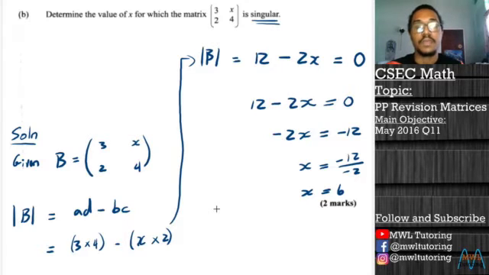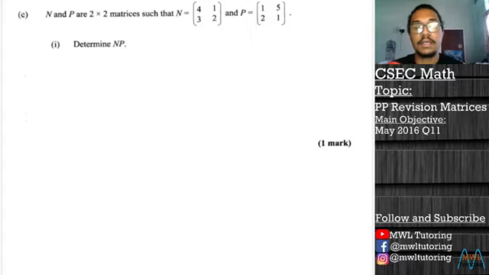Now let's move on to the second question here. The second question in this 2016 past paper says N and P are 2 by 2 matrices such that N is equal to 4, 1, 3, 2, and P is equal to 1, 5, 2, 1. And they want us to determine NP. So this here is matrix multiplication.